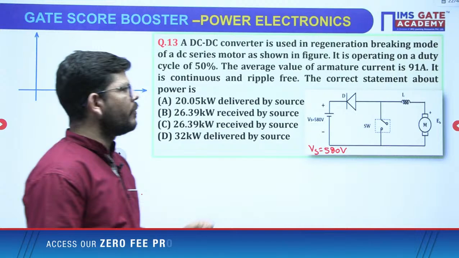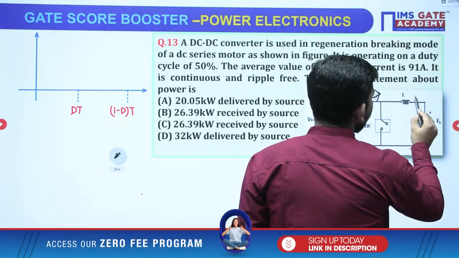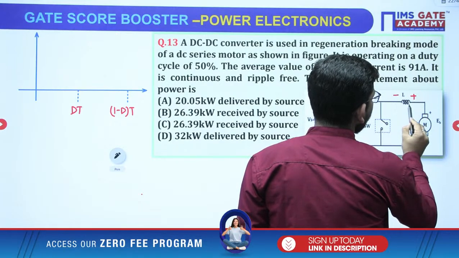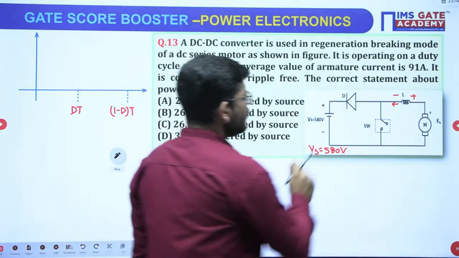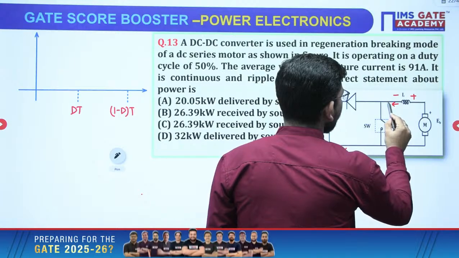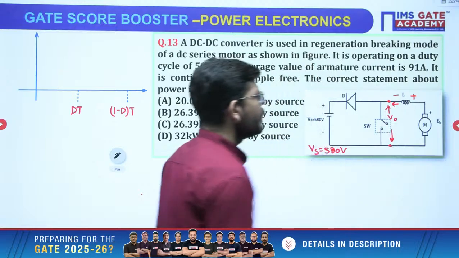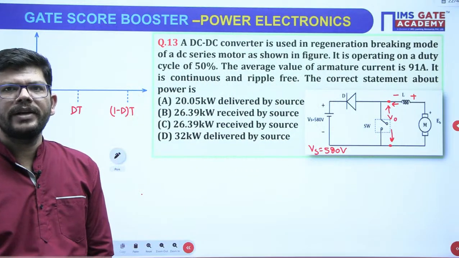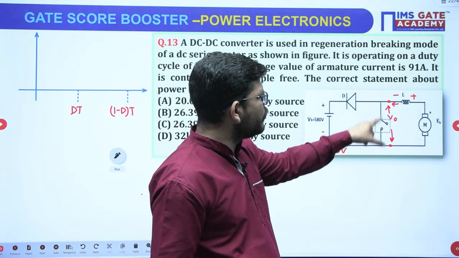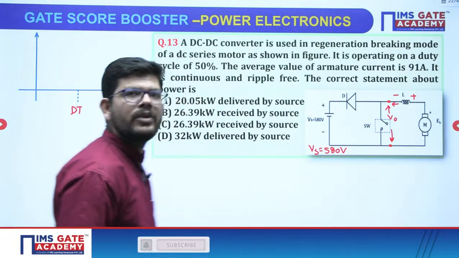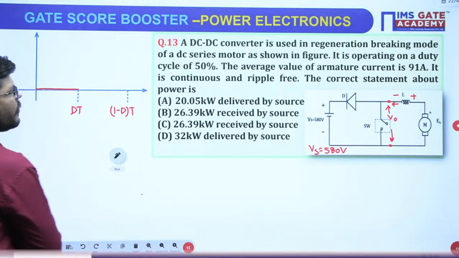Now, when the switch is on, the inductor polarity will be this polarity, right, and inductor current will be flowing in this way. Just see the output voltage that you will be getting here. This is the output voltage, correct? So now have a look. When the switch is on, what will be the output voltage? It will be 0, correct? When the switch is on, the output voltage will be 0, right?